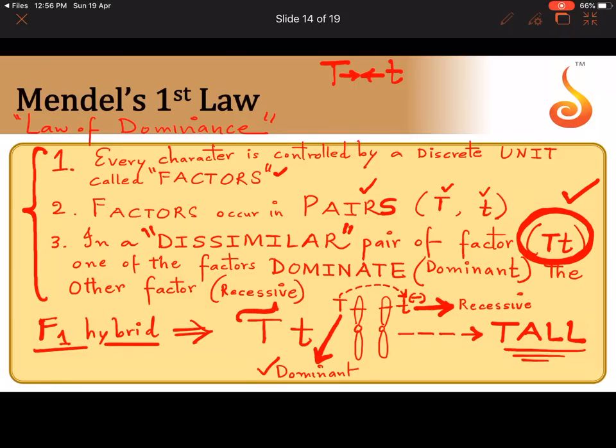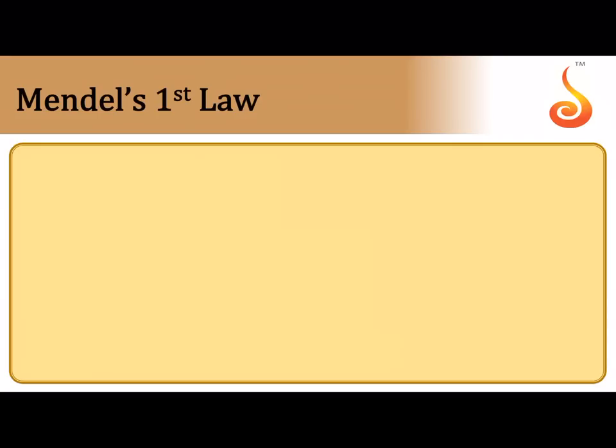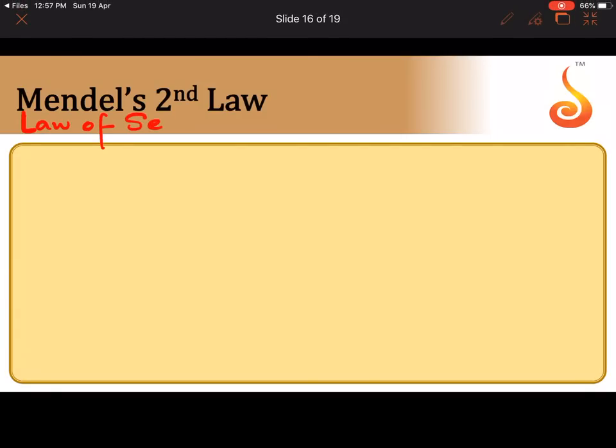When you take this seed which has capital T and small t in it, and when you sow it in the soil, the resulting plant will be tall. That means the tall gene is suppressing the effect of the dwarf gene. The tall gene is expressing itself. So tall allele or tall gene is dominant. The dwarf allele or dwarf gene is recessive. Okay? So that was Mendel's first law. Now moving on to the Mendel's second law. It is called the law of segregation.